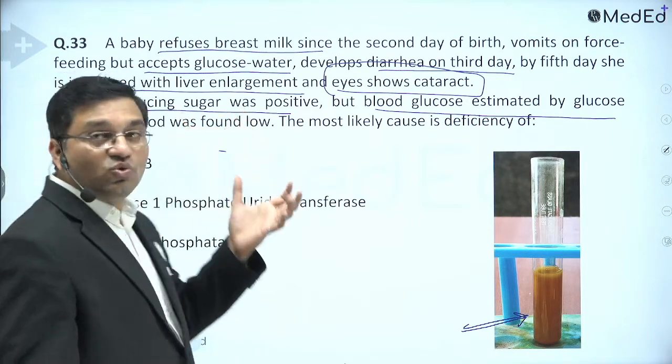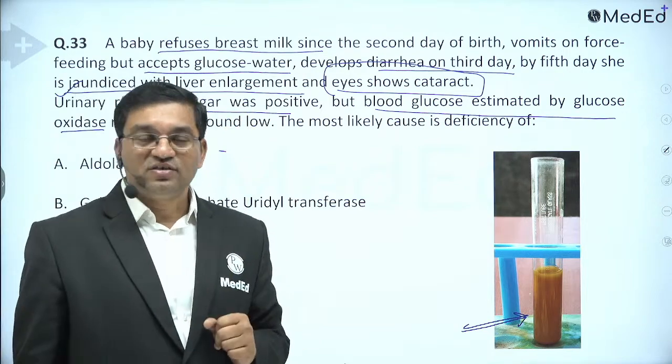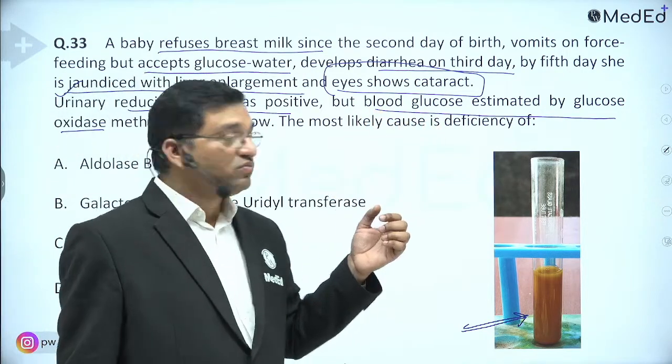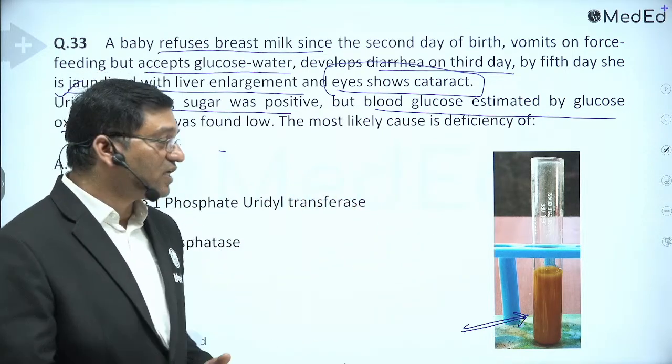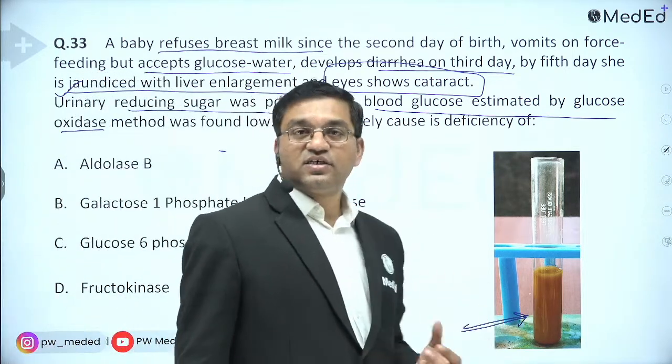This glucose oxidase method only measures beta-D-glucose. So it is not glucose which is excreted in the urine, because it is low. It is another reducing sugar, and that's why the Benedict test is positive.